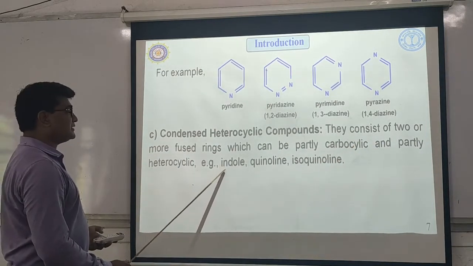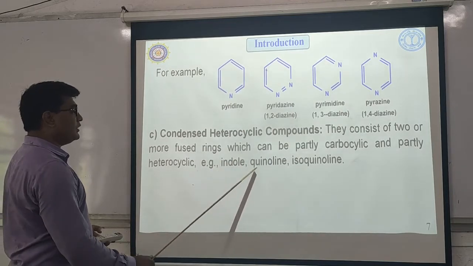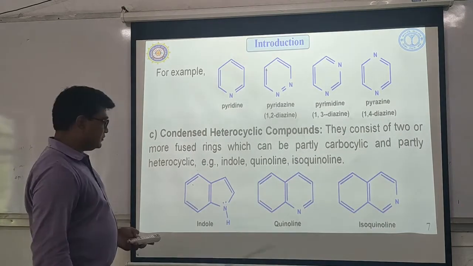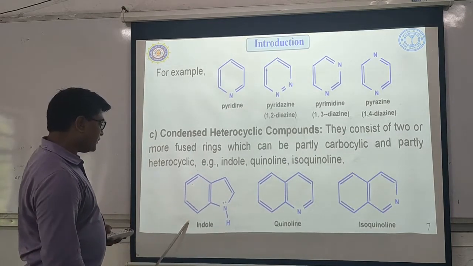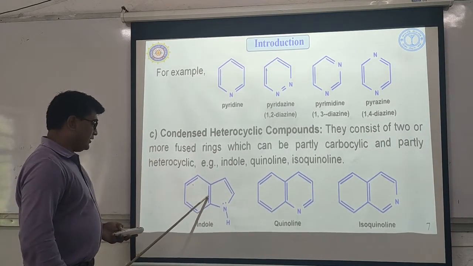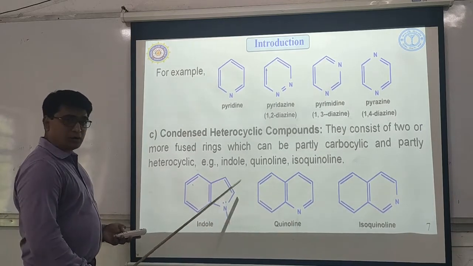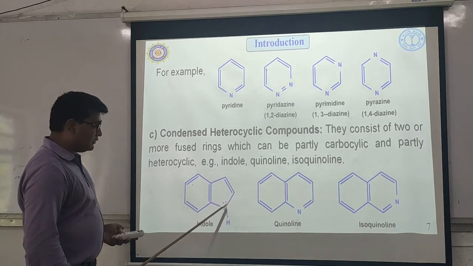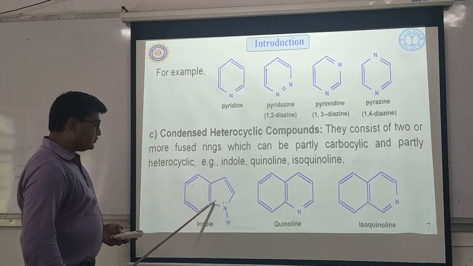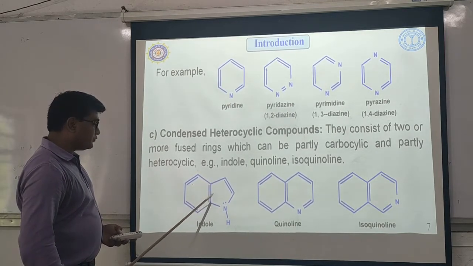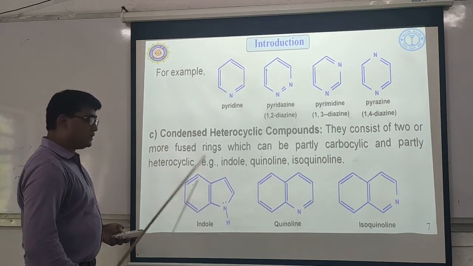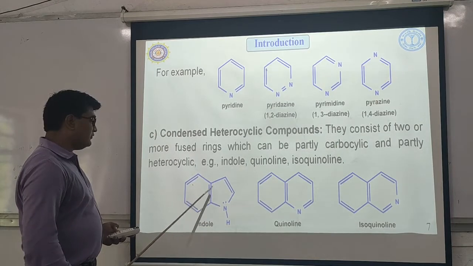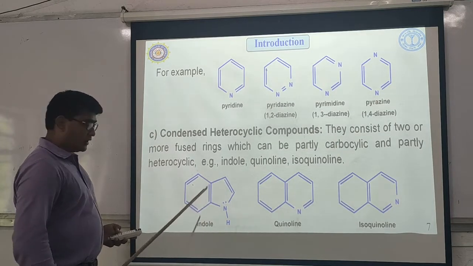So the examples of this category are indole, quinoline and isoquinoline. What are the structures? Look at it. Indole: 6-membered benzene ring fused with 5-membered pyrrole. What is the position of fusion? If you start with nitrogen as number 1, this will be 2, this will be 3. So fusion will be at 2,3 position. So this compound is called indole, 6-membered benzene ring fused with pyrrole ring.